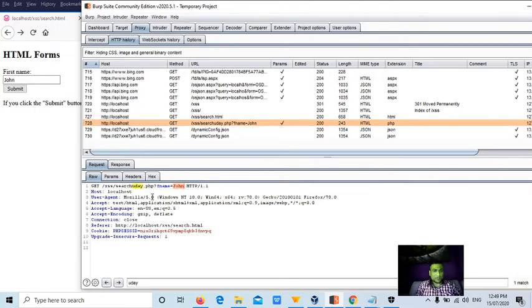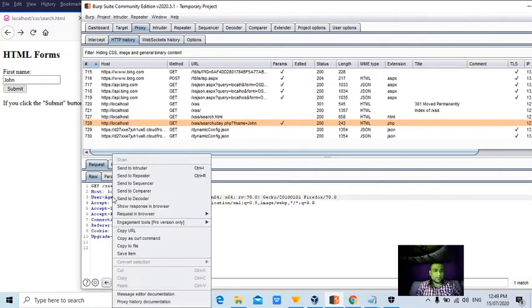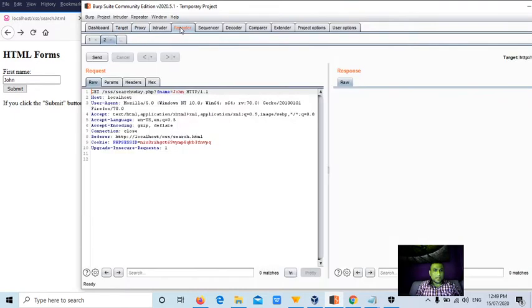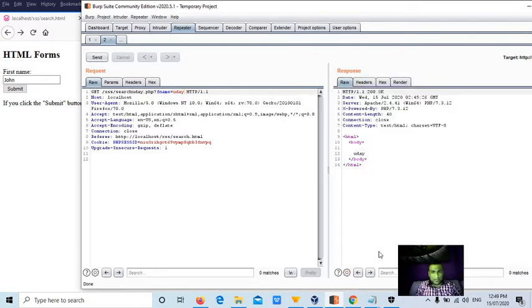Which was the input string we used? Yeah, John. That is the request we need to send to the repeater, and we'll check whether whatever we enter here is reflecting or not. I'll try changing it to Uday and see whether Uday is reflecting here, because sometimes the response is very big, guys, so you can simply enter the word you entered and check for it here.